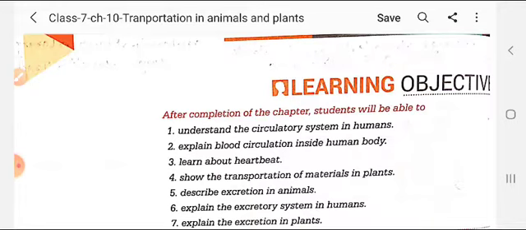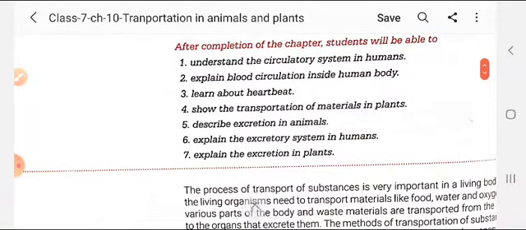circulatory system in humans. A system is a formation of organs together that helps in circulating any important or unnecessary things in the human body, and it is called the circulatory system. Next, I will explain about blood circulation in the human body, how the blood circulates, and about the heartbeat. About the transportation of material in plants, excretion in animals, how the waste materials are thrown out from the body of the animals, I will explain today. Next, I will explain the excretory system in humans as well as excretion in plants.